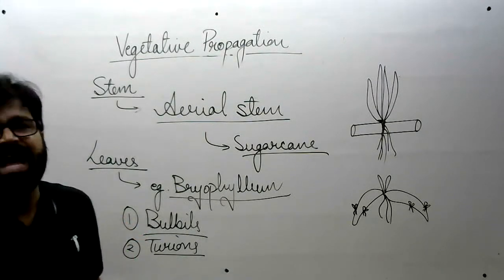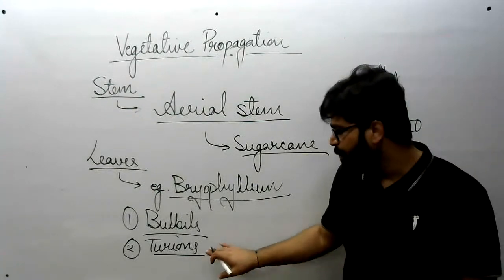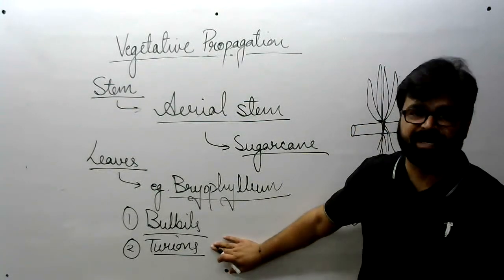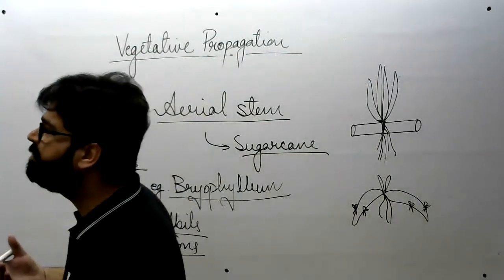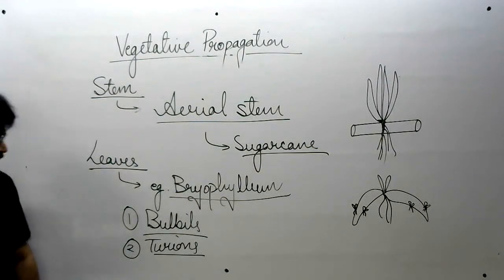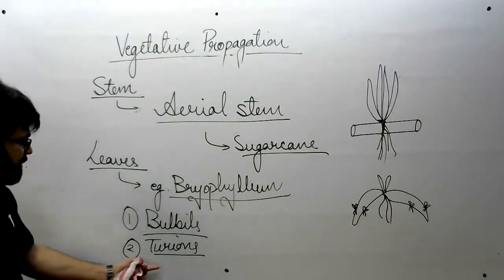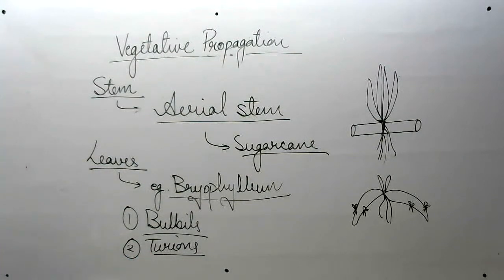They are also fleshy masses of plant, all right, but they are fleshy buds and they are meant for passing the unfavorable condition. Once the unfavorable condition goes or passes, they will grow to form a new plant. And turions are found in, I'm sorry,